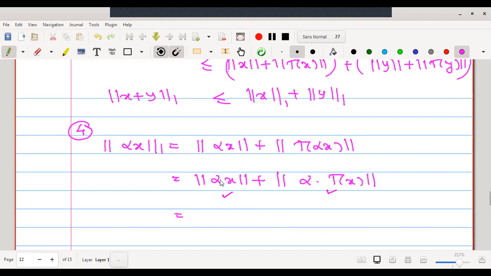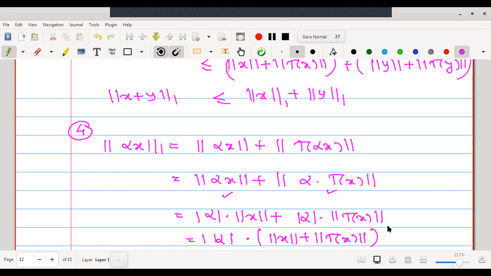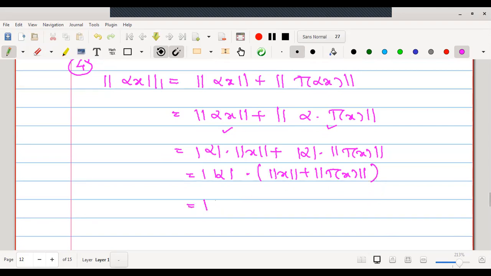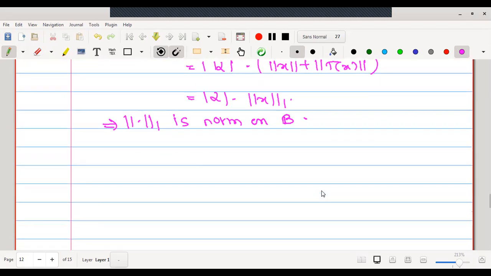Taking the scalar out with the modulus, this is mod alpha into norm of x, and this is also mod alpha into norm of T of x. Taking mod alpha common, we will get norm of x plus norm of T of x. Therefore, this is mod alpha into norm 1 of x. Hence, we have proved that the new norm we have defined is a norm on B, and here I complete the proof of that new norm.